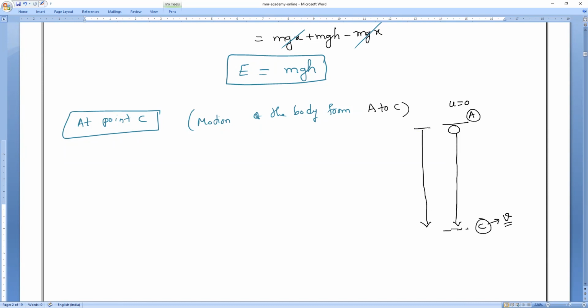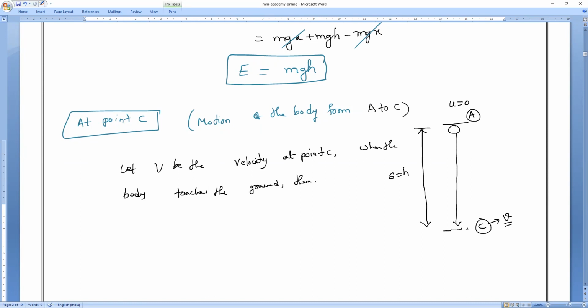H. Let V be the velocity at point C when the body touches the ground. After touching, what is the velocity? 0. So that you should remember. Then S is equal to H.